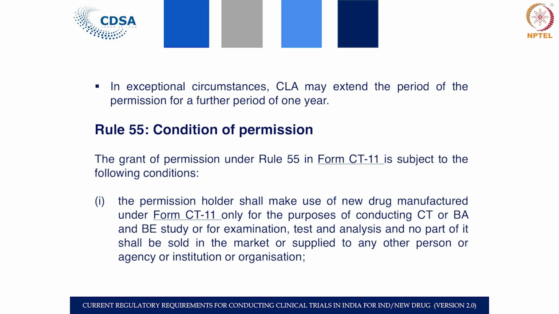The permission holder shall keep a record. It is most important that as much as you manufacture, you maintain the record, and the recording format is also specified in these 4 forms, on how you have to keep a record. The records include the new drugs and to whom they have been supplied for the clinical trial, and also when such a drug has expired or the shelf life has expired, you have to specify a shelf life for the drug as per the study which you have done for that drug.